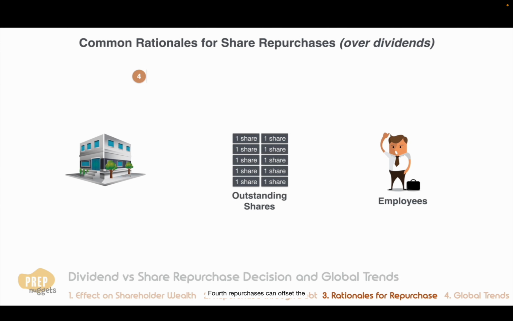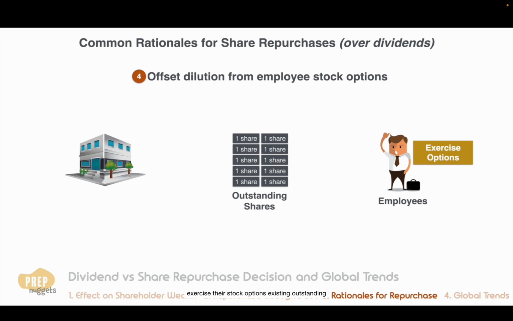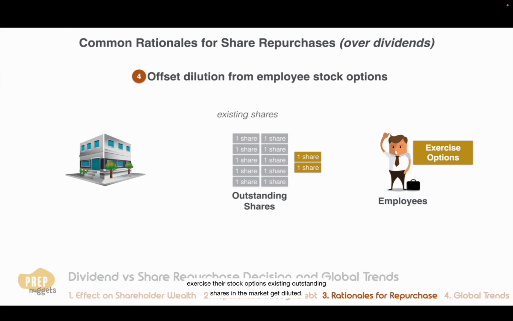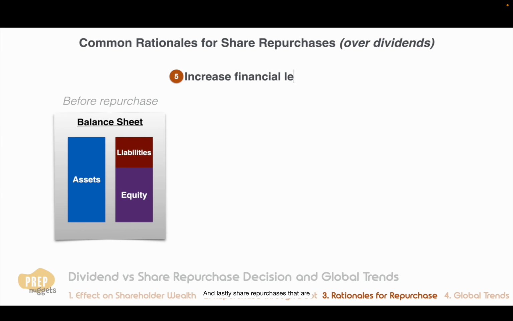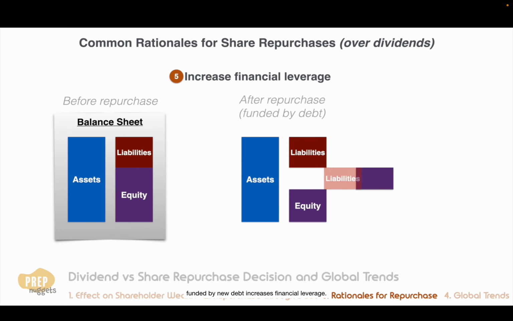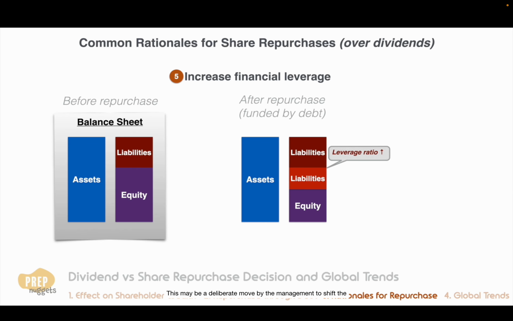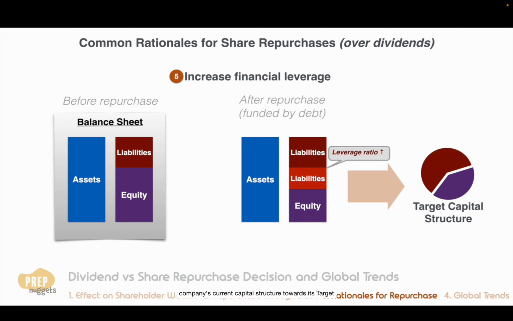Fourth, repurchases can offset the dilution from employee stock options. When employees exercise their stock options, existing outstanding shares in the market get diluted. By repurchasing shares from the open market, the dilution effect is reversed. And lastly, share repurchases that are funded by new debt increase financial leverage. This may be a deliberate move by the management to shift the company's current capital structure towards its target capital structure.